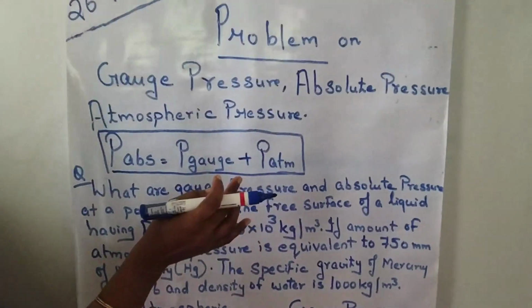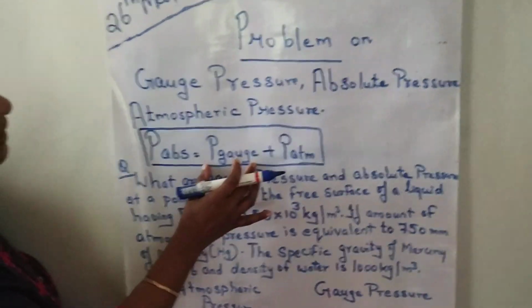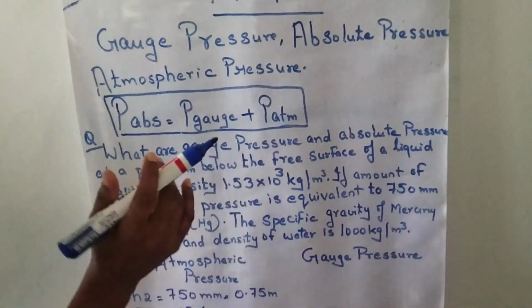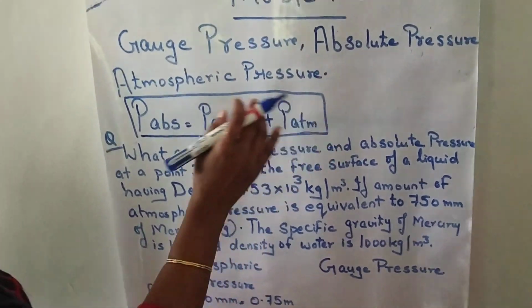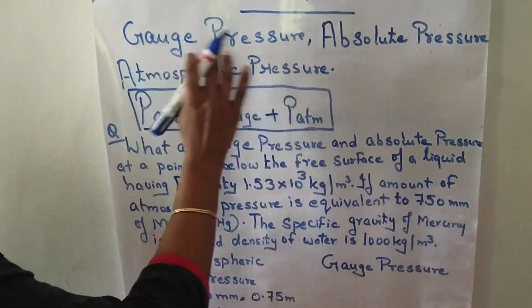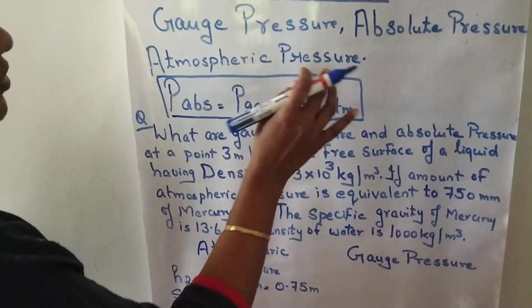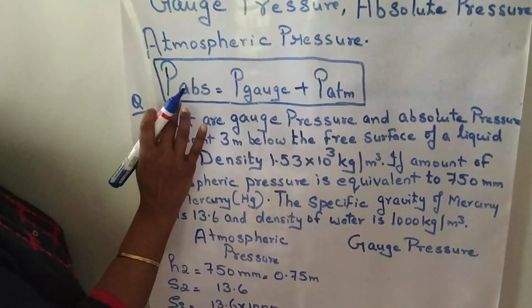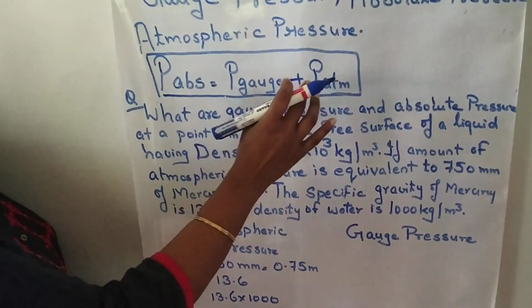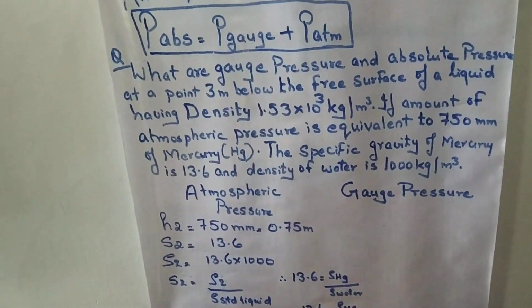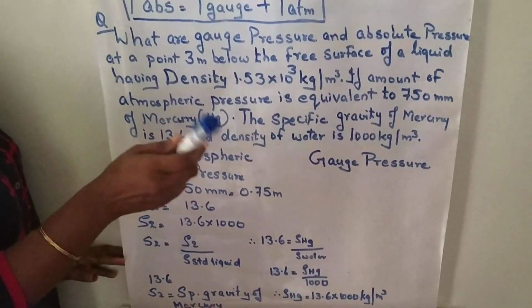This topic is based on fluid mechanics. In this, the topic is fluid pressure measurements. The various types of fluid pressure are gauge pressure, absolute pressure, and atmospheric pressure. The relationship between them goes like this: P absolute is equal to gauge pressure plus atmospheric pressure. Based upon this, I am going to solve a problem.